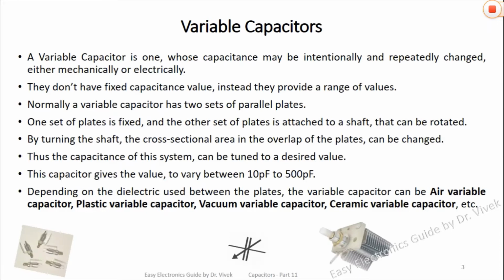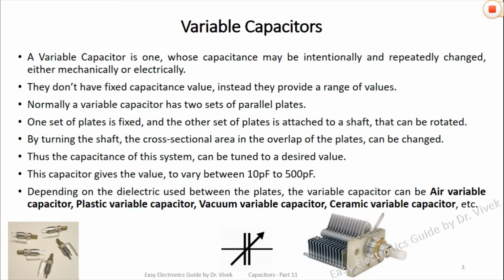A variable capacitor is one whose capacitance may be intentionally and repeatedly changed either mechanically or electrically. They don't have a fixed capacitance value, instead they provide a range of values. Normally a variable capacitor has two sets of parallel plates. One set of plates is fixed and the other set of plates is attached to a shaft that can be rotated. By turning the shaft, the cross-sectional area in the overlap of the plates can be changed. Thus the capacitance of this system can be tuned to a desired value.